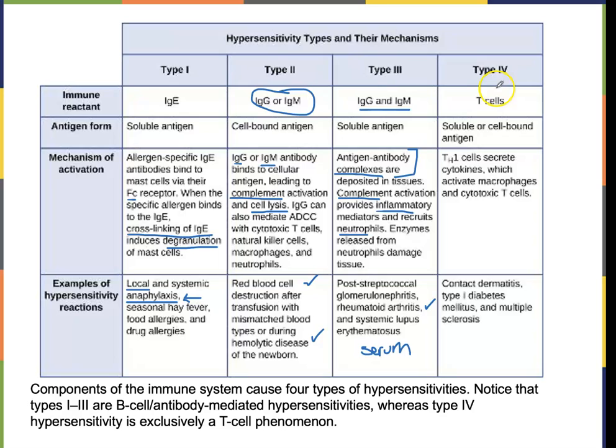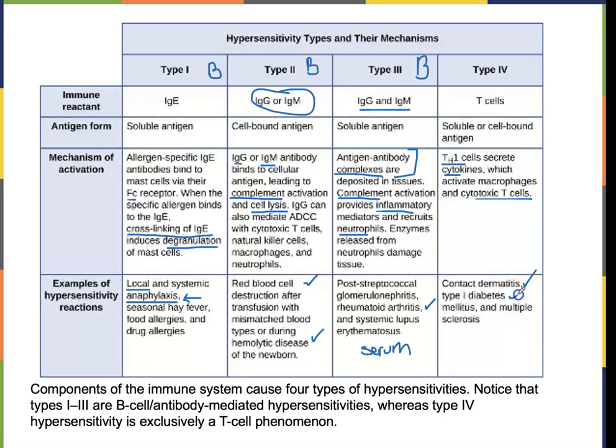And then lastly, type 4, mediated by T cells, right? The others are B cell mediated, because we're talking about antibodies. And then the last one's T cells. T cells are delayed, right? Delayed type hypersensitivities, and these are due to our cytokines released from helper cells, and we also have cytotoxic T cells activated. This is contact dermatitis. We talked about that. That's going to be our nickel allergy or our poison oak.